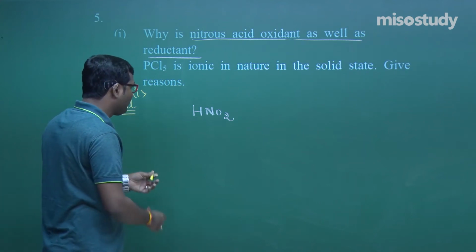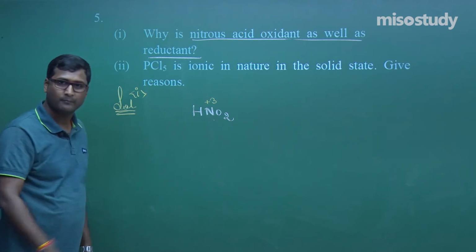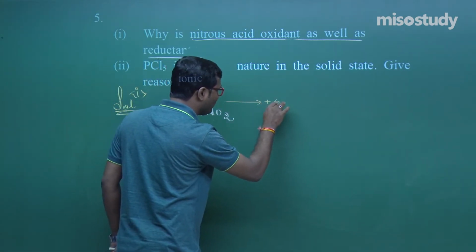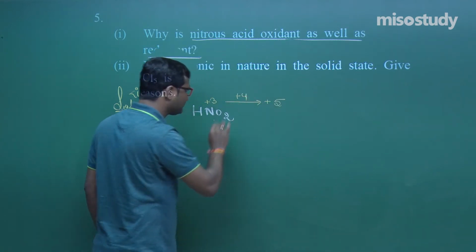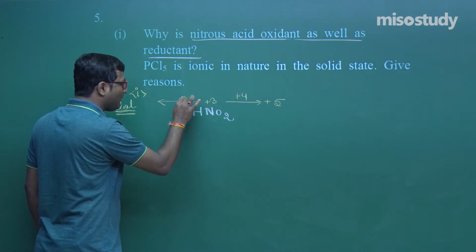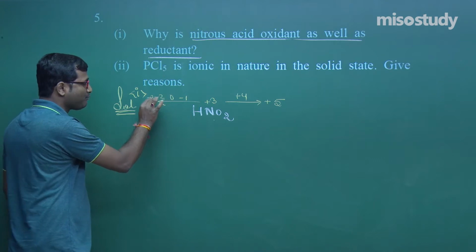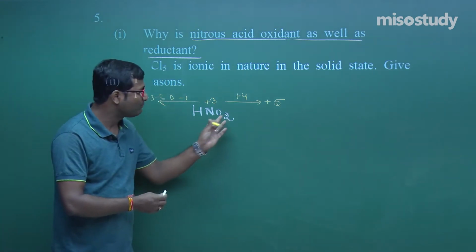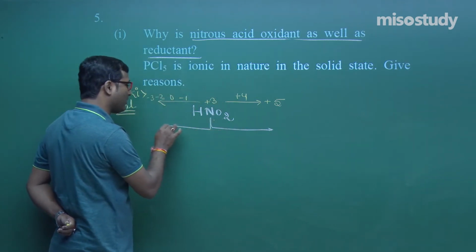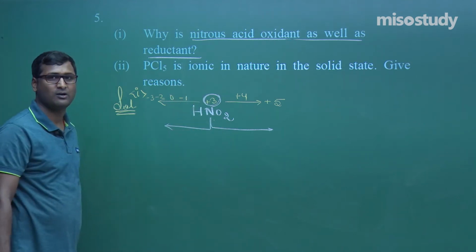In nitrous acid, what we find here is that nitrogen is in the +3 oxidation state. Now, it can increase in oxidation state up to +4 or +5. Or it can decrease its oxidation state to -1, 0, and so on, -2, -3. Now, HNO2 has both tendencies, either it can increase or it can decrease, because this is not the maximum or minimum oxidation state of nitrogen.